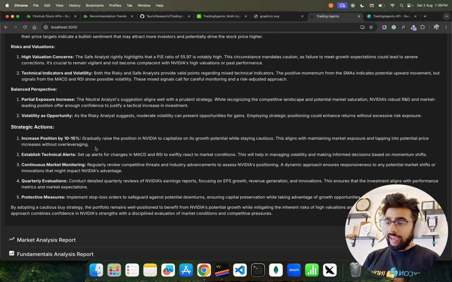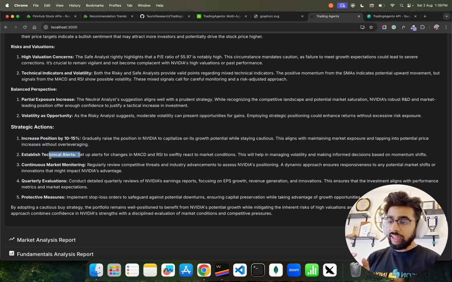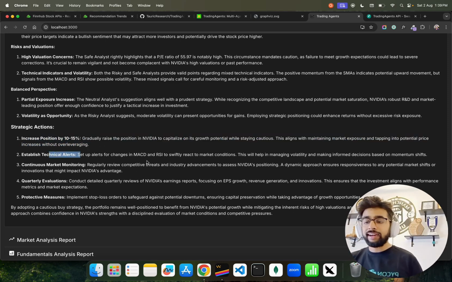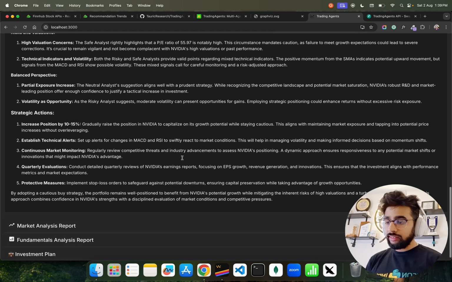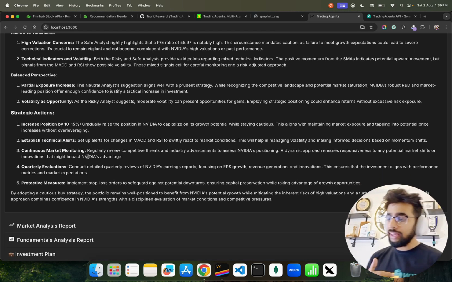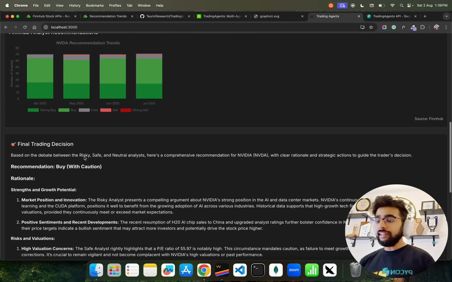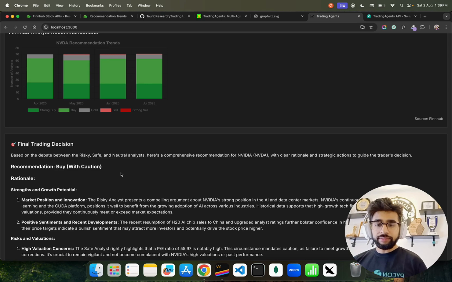You can see increase position by 10 to 15%. Establish technical alerts. Of course, you should do it based on MACD and RSI. You can see continuous market monitoring because NVIDIA innovates at a rapid pace. And it should have a protective measure. So this is our final trading decision, guys, right?